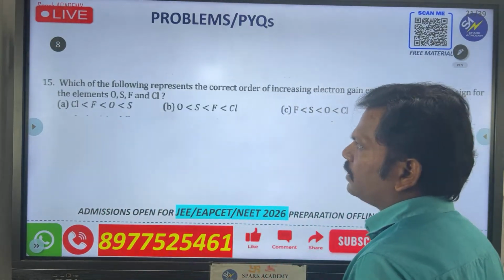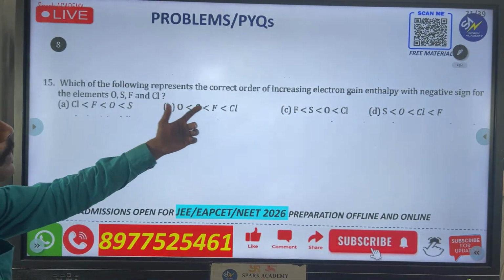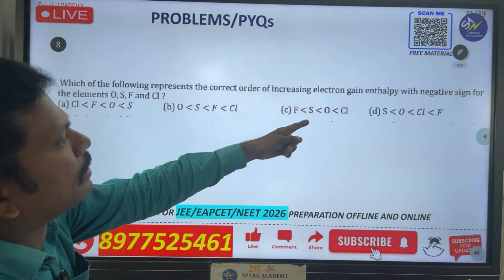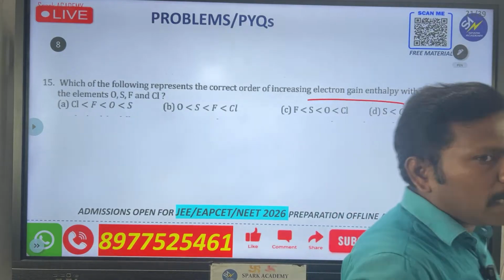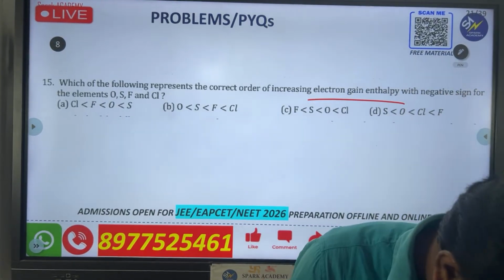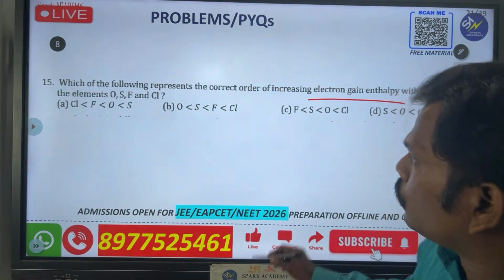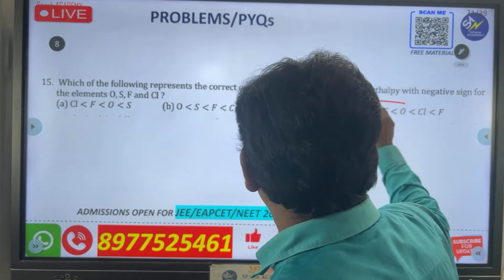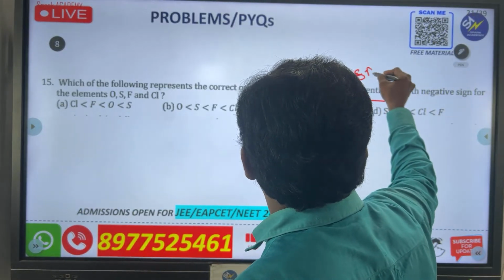Next one is going to be another one. Which of the following represents the correct order of increasing electron gain enthalpy? They are asking about electron gain enthalpy. So please listen, this is the one. Electron gain enthalpy is nothing but electron affinity.